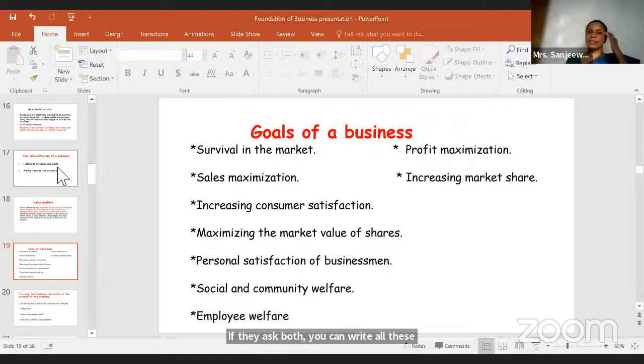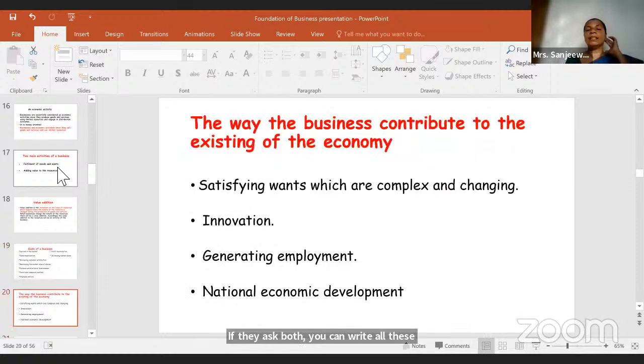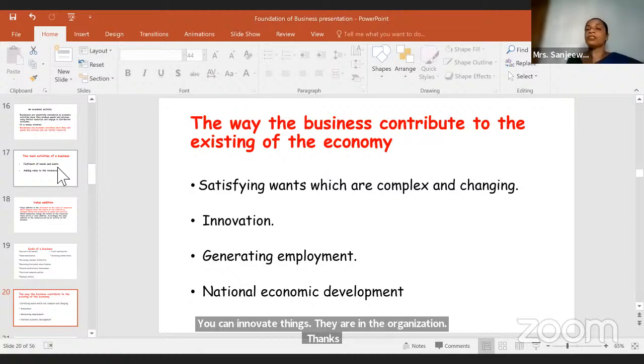Then we'll see the ways the business contributes to the existence of the economy. How can the business contribute to the existence of the economy? Satisfying wants, which are complex and changing. If you can satisfy them, you can contribute to the existence of the economy. Innovation, you can innovate things in the organization, so from that also you can contribute.